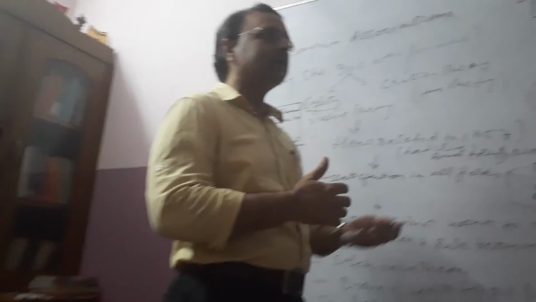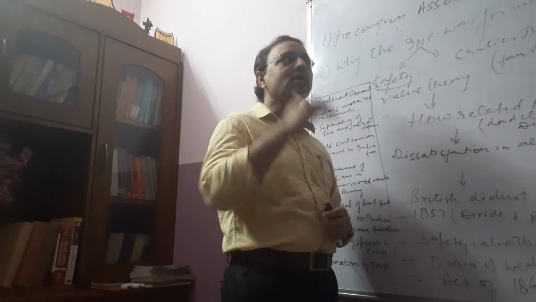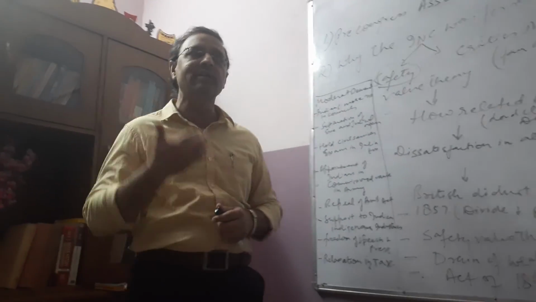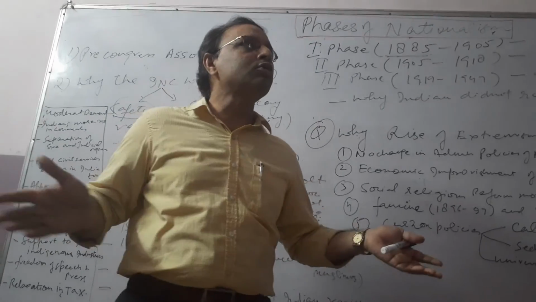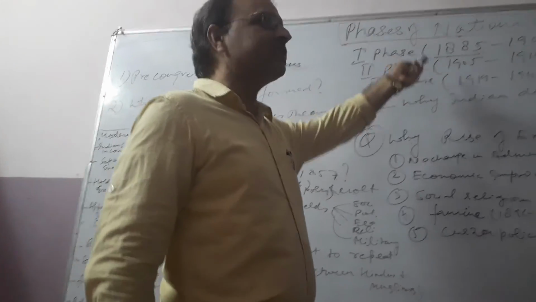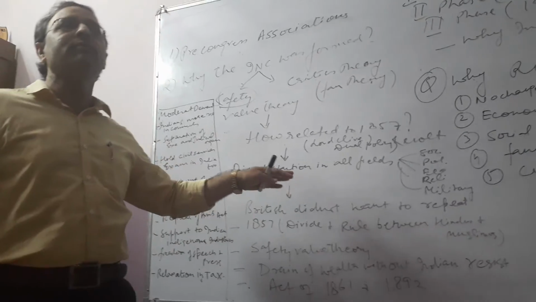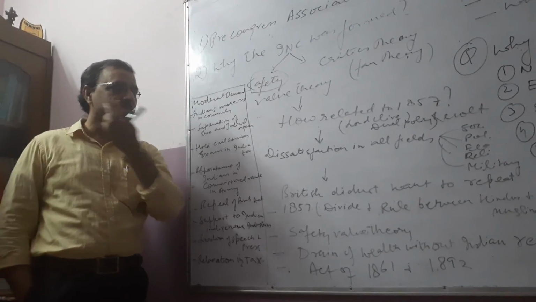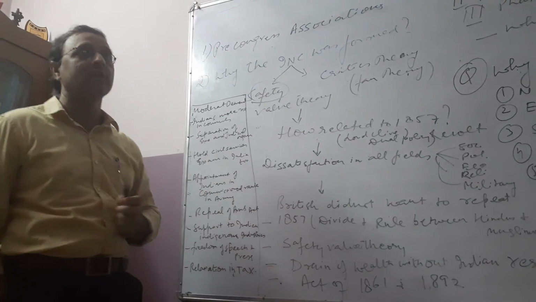Again they repeated the same game in the formation of the Indian National Congress. They said the Congress was formed to give a platform to the Indian people, on which the Indians would place their problems and the British would provide them a solution. But no solution was there. We have seen nothing; there was no solution to the Indian problems. So that was the dual government policy of Clive, which ultimately reflected in the 1857 revolt and in the safety valve theory of the Congress.